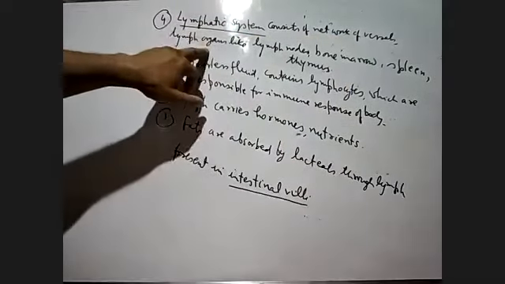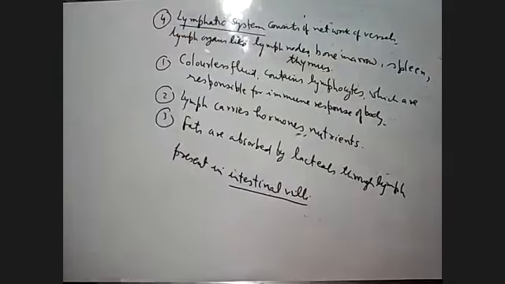This comes under the lymphatic system. So the lymphatic system consists of a network of vessels and lymph organs like the lymph nodes, bone marrow, spleen, and the thymus.